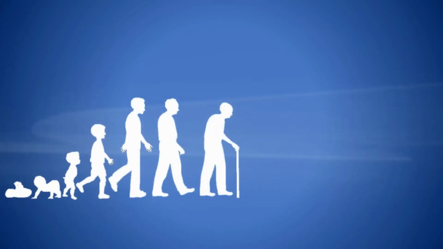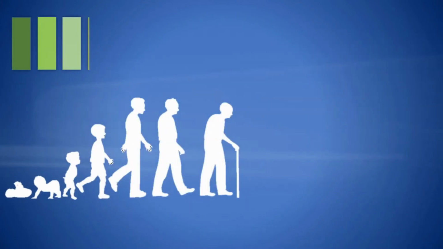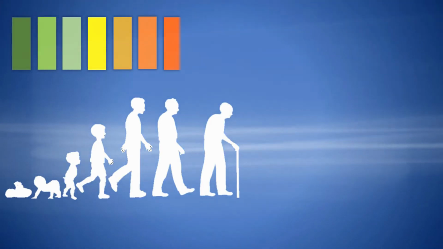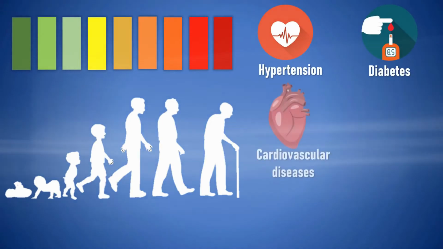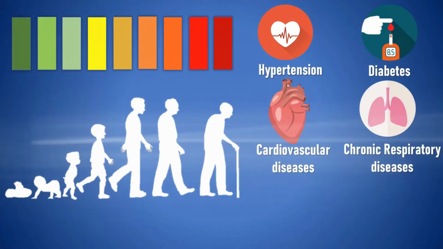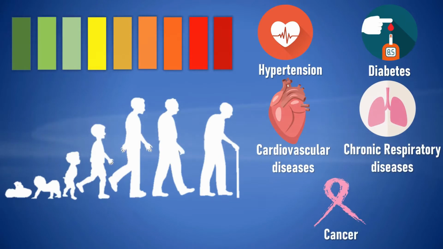Also, we must note that the mortality rate for COVID-19 differs by groups, that is, if we consider different age groups, then the fatality rate is relatively lower for individuals below 60 years, however, the fatality rate climbs up for the elderly. So the highest risk group is individuals above 60 years. Also, it has been noted that individuals with hypertension, diabetes, cardiovascular diseases, chronic respiratory diseases, and cancer show a high fatality rate compared to healthy individuals. Usually, the elderly group suffers from one or more of these conditions.